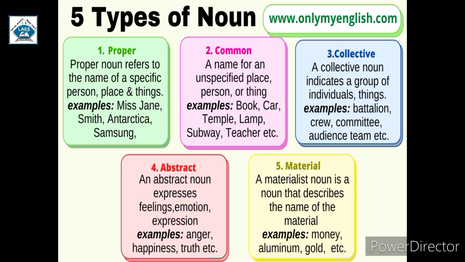Second is common noun. A name for an unspecified place, person or thing is known as common noun. So, a common noun is a common name that is given to persons or things of the same kind. For example, book. There are many books. It can either be a novel or your textbook, educational book, GK book. So, it is a common name given to them. We are not specifying each.